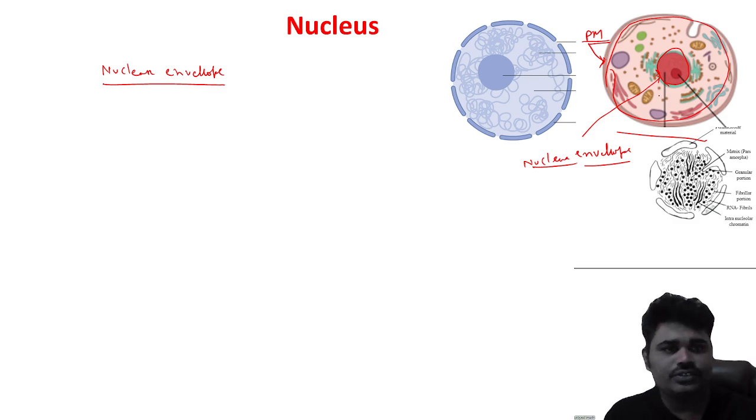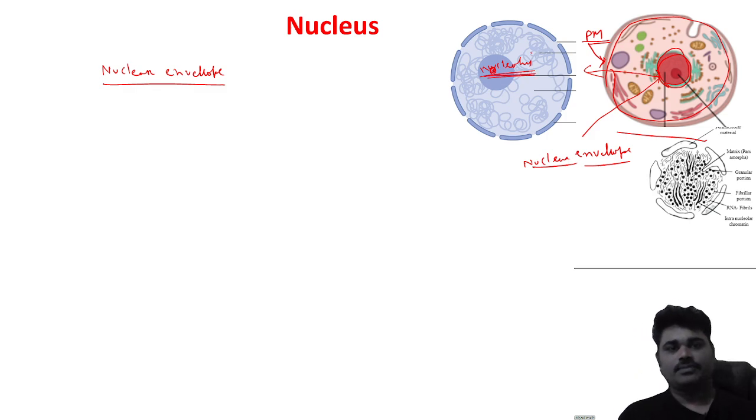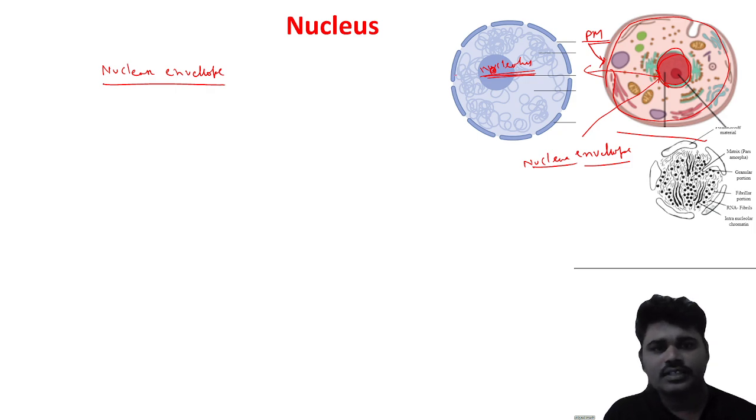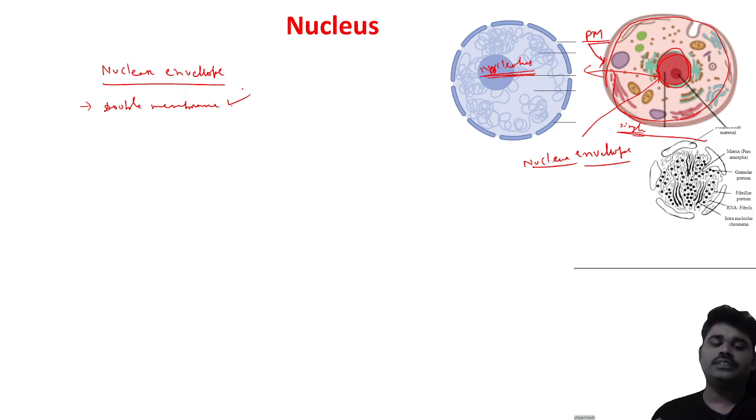Look at the structure. If I zoom the structure of the nucleus, it looks like this. This is the nucleus, and inside it a structure is present, and this is called the nucleolus. We will study about that after some time. So first come to the nuclear envelope. This nuclear envelope is a double membrane. But the cell membrane, the plasma membrane, is a single membrane structure, while the nuclear envelope is a double membrane structure.